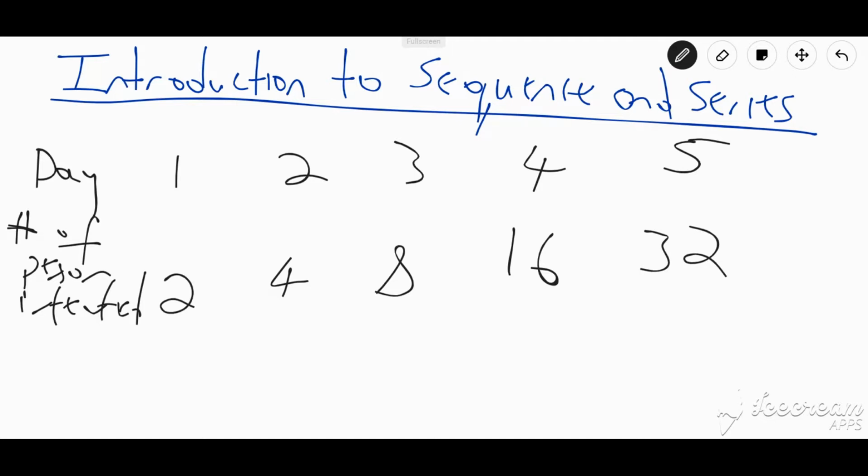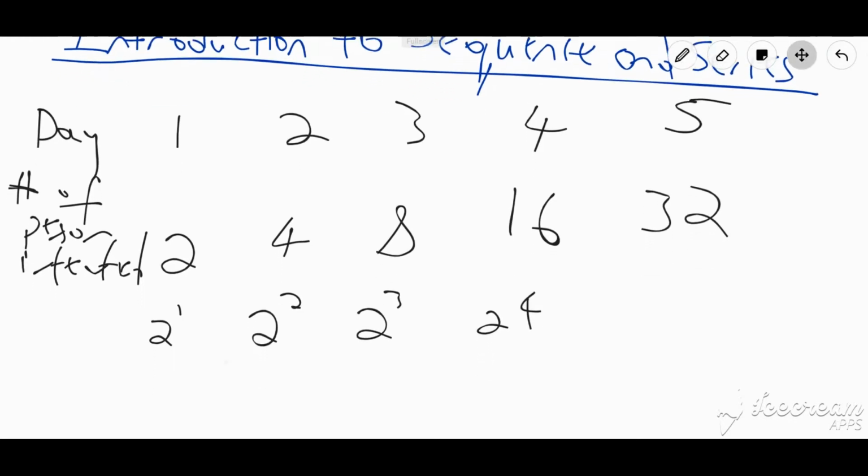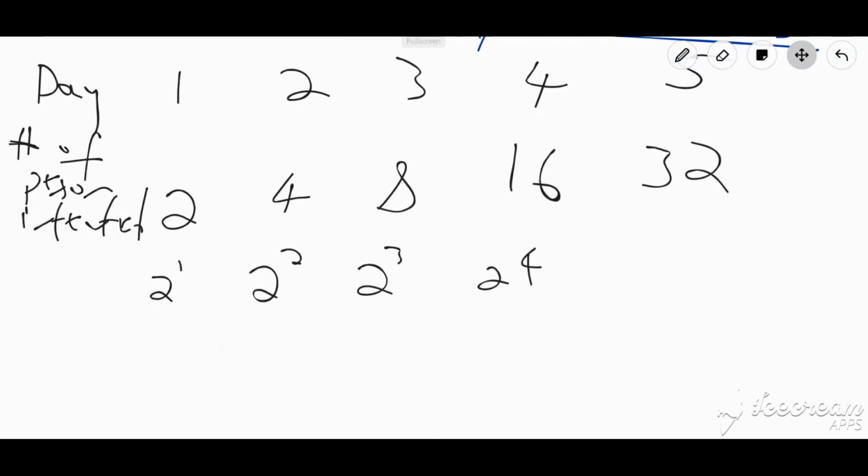If we examine the number of cases, we realize that there's a pattern here. And this looks like an exponential scenario. So we have 2, 4, 8, 16. All of these results occur as a result of powers of 2. So 2, which is the first scenario, is really 2 raised to the 1. The second one, which is 4, is 2 raised to the second power. Then you have 2 raised to the third power, 2 raised to the fourth power. So this goes on. So there's actually a direct connection between the day and the number of cases.